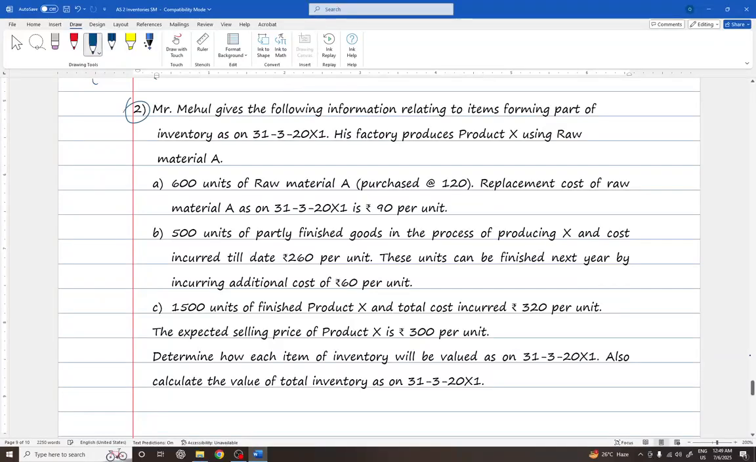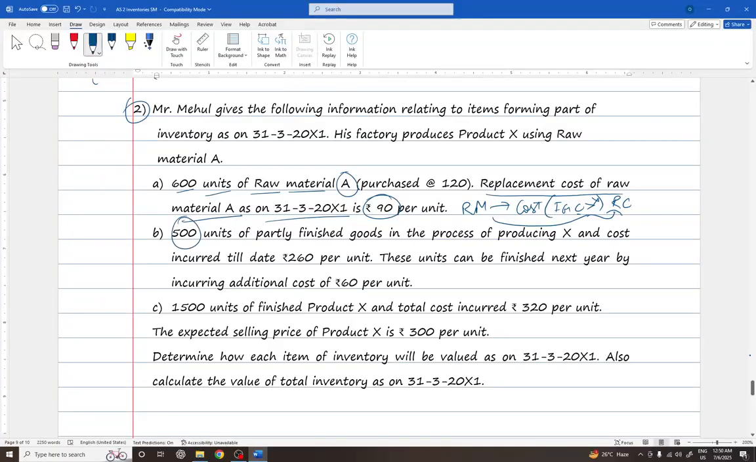Second question. Mr. Mehul gives the following information relating to items forming part of inventory as of 31st March 2011. His factory produces product X using raw material A. Now, 600 units of raw material A purchased at rupees 120 are there. The replacement cost of raw material A as on 31st March 2011 is rupees 90. If you remember correctly, the raw material should be valued at cost, provided the finished goods can be sold at cost or more, and raw material should be valued at replacement cost if this condition does not exist, right?